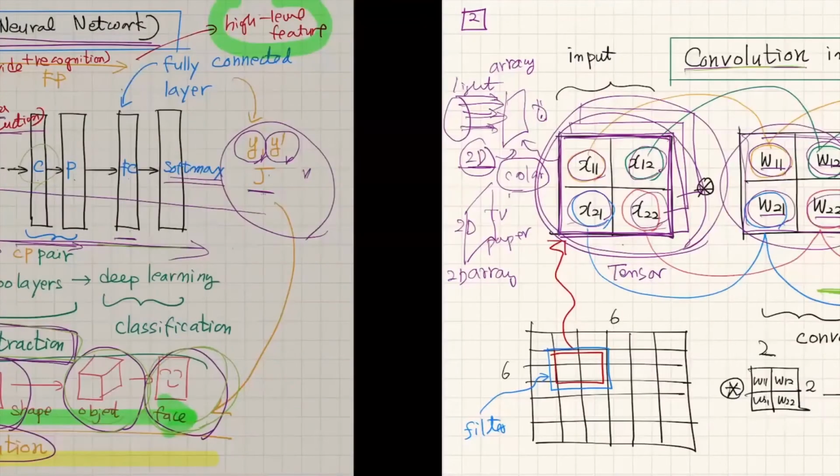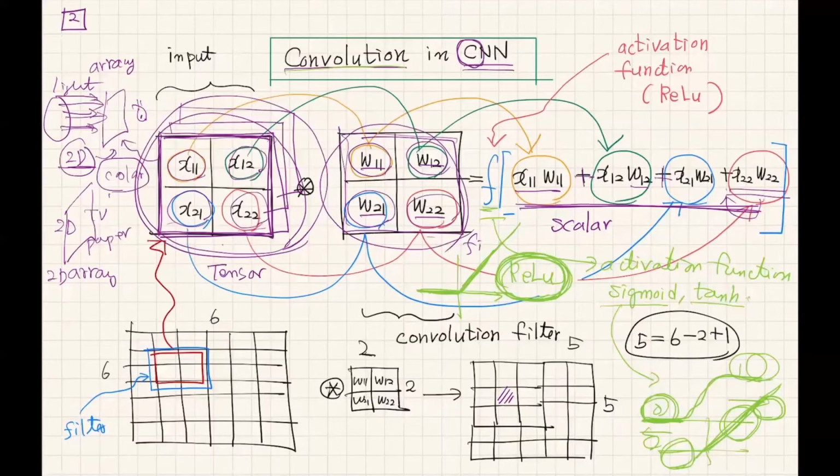As I explained just before, if we apply the convolution of a matrix with the filter matrix, we're going to have a scalar number by doing the dot product of each element of the matrix, and then finally we apply the activation function. That is the convolution operation of CNN.